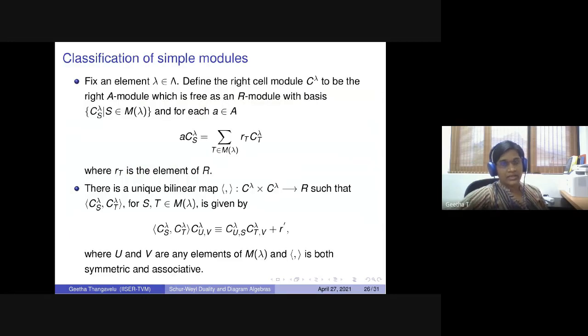What this cellular structure does is, for each lambda in that poset, you can create a module called the cell module, with a bilinear form completely defined on it. All these values, the coefficients, come from the cell structure which you begin with. That is information you already had.